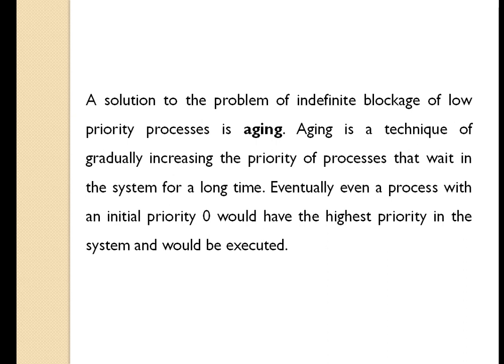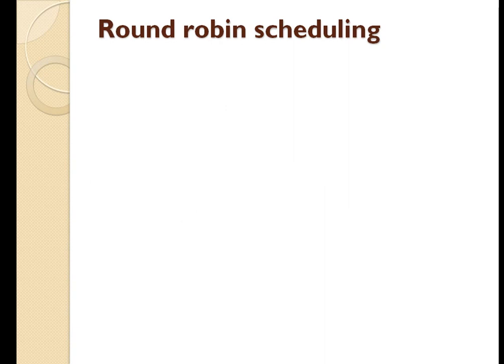In some systems like real-time systems, each process is well defined with its functionalities. It has a priority in the system according to the importance of its functionality. So I hope you have understood the priority scheduling algorithm. Next we are going to see the round robin scheduling algorithm.